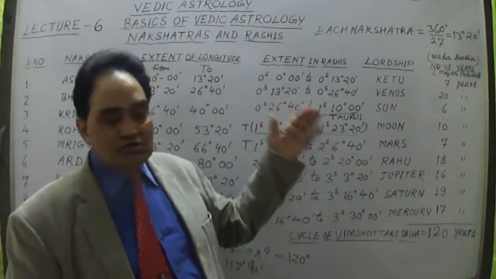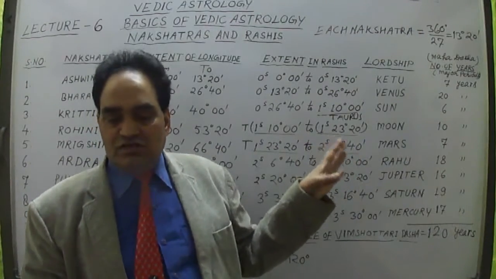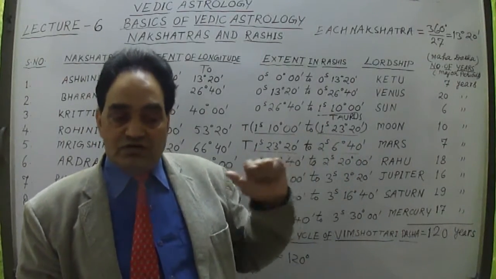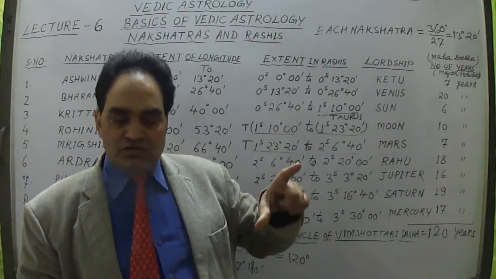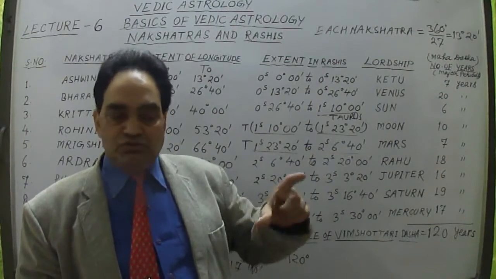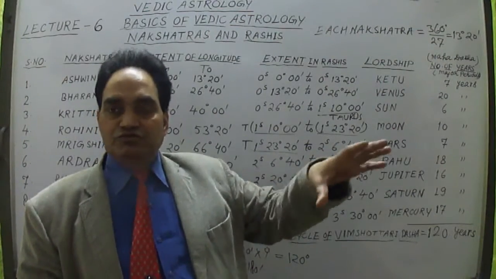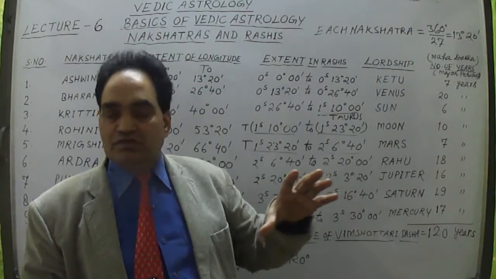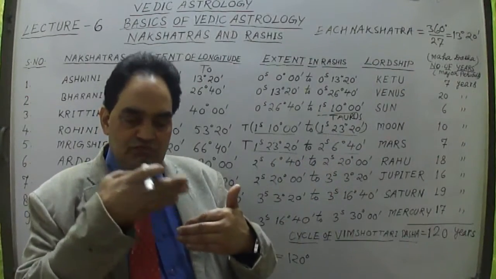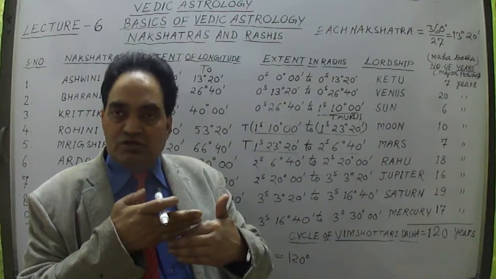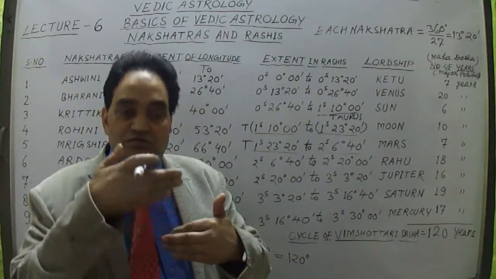After that we can calculate for how many years the remaining period of that particular planet is to be used by this person. This native has to utilize, in the near future, the remaining period of this planet, because he was born at a particular degree in a particular nakshatra.